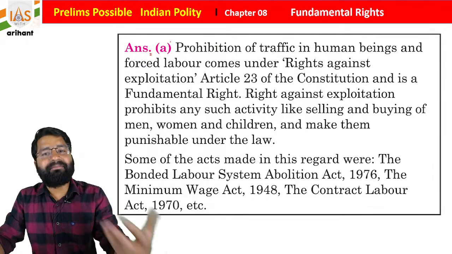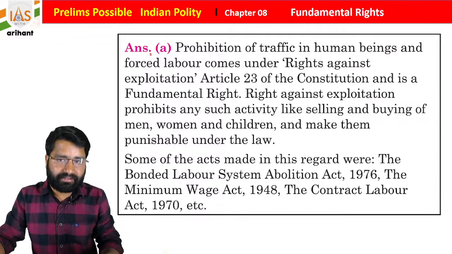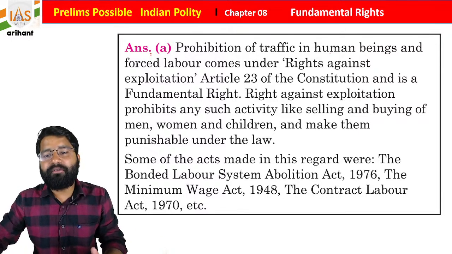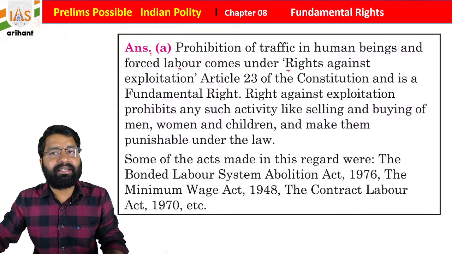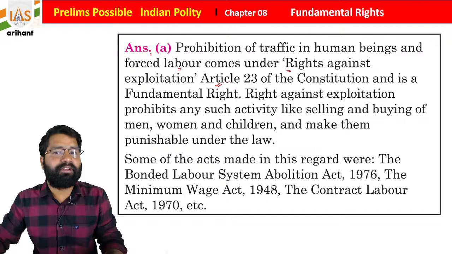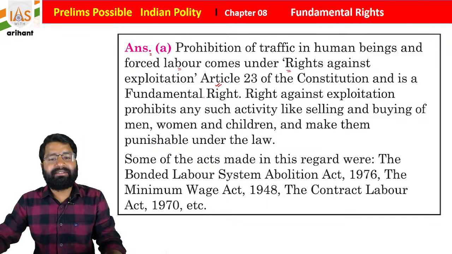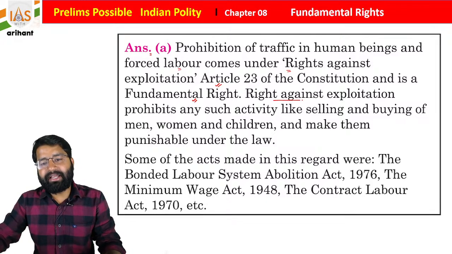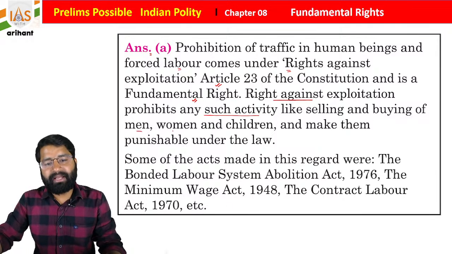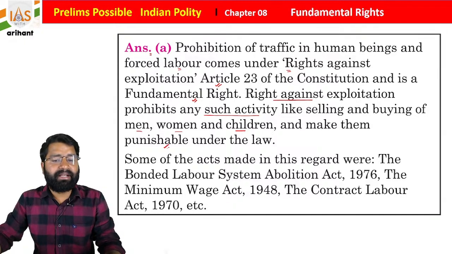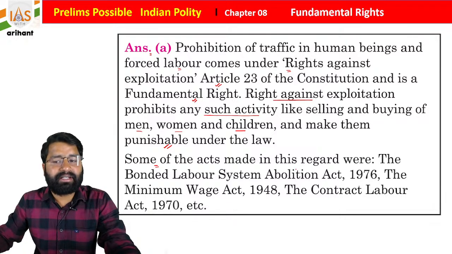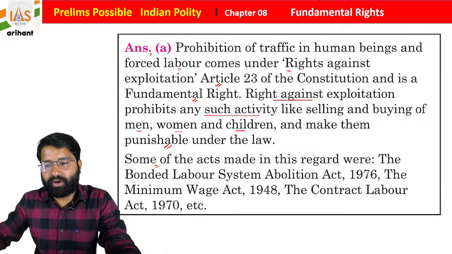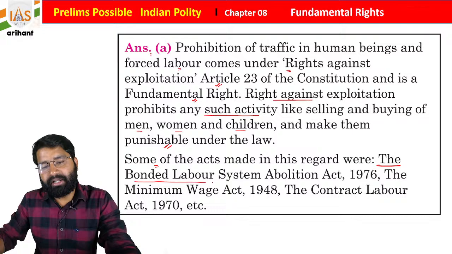Okay, so the explanation part, as I told you, is going to help you in the mains examination too. Prohibition of traffic in human beings and forced labor comes under the right against exploitation under Article 23 of the Indian Constitution and is a fundamental right. So the right against exploitation prohibits any activity like selling and buying men, women and children, and makes them punishable under the law. Some of the acts made in this regard: there is an act called the Bonded Labor System